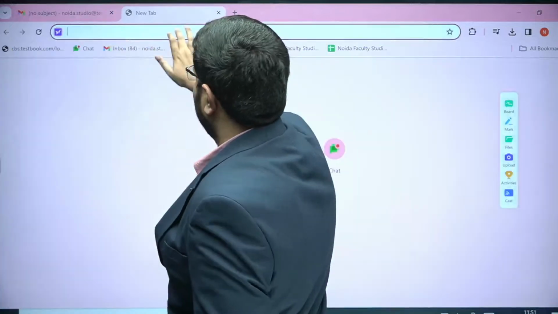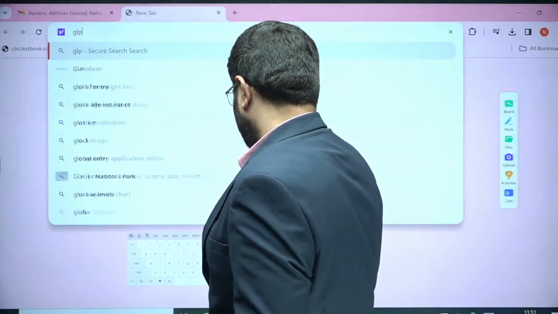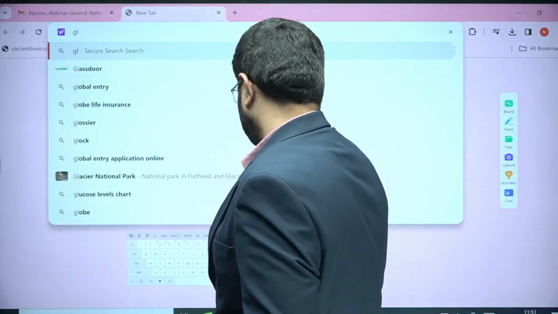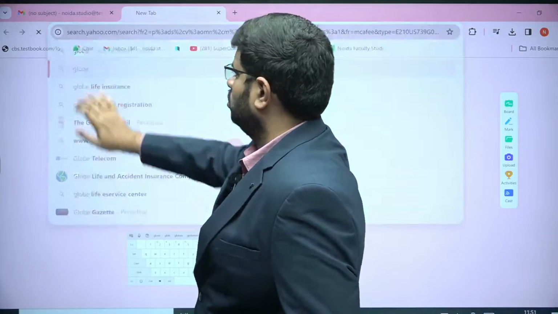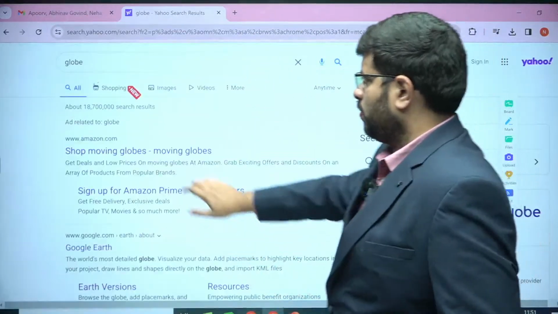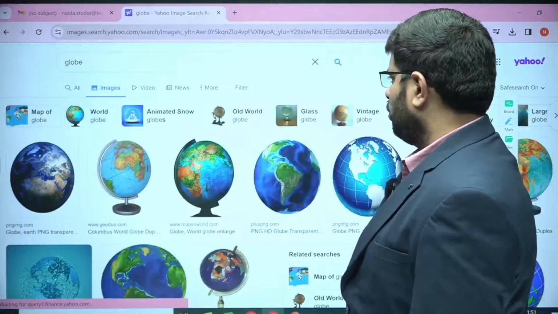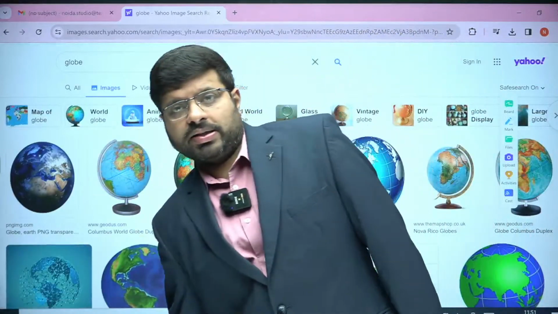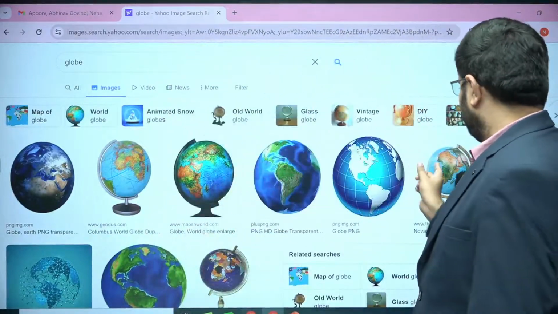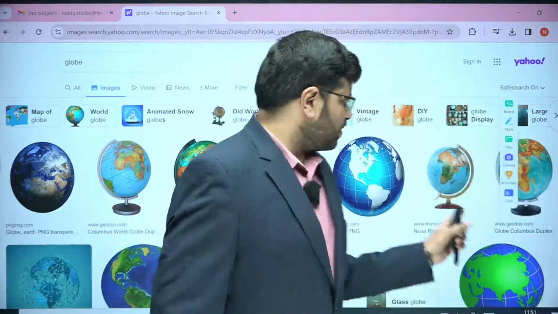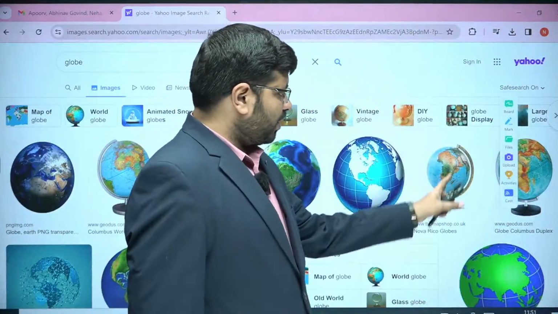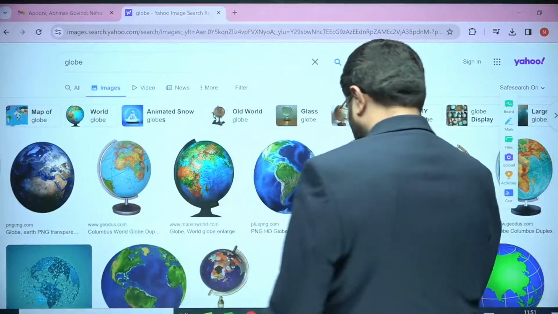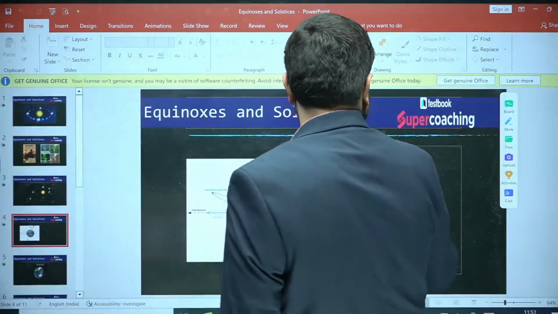So let me show you the globe. If you see the globe, there is a tilt. It is not like this, no, it is tilted. You can see the tilt, all of you, right? You can see this is the tilt. The globe tilt, as you can see here, is because of the tilt of the Earth's axis.